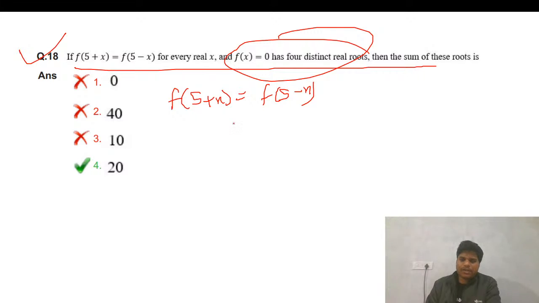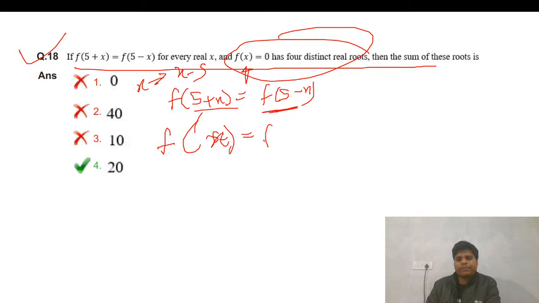So what we'll do, we will try to relate with this. I will replace with some number so that I can get f(x). So if I put x equals x minus 5, f(x minus 5) equals 10 minus x, so that is 0.